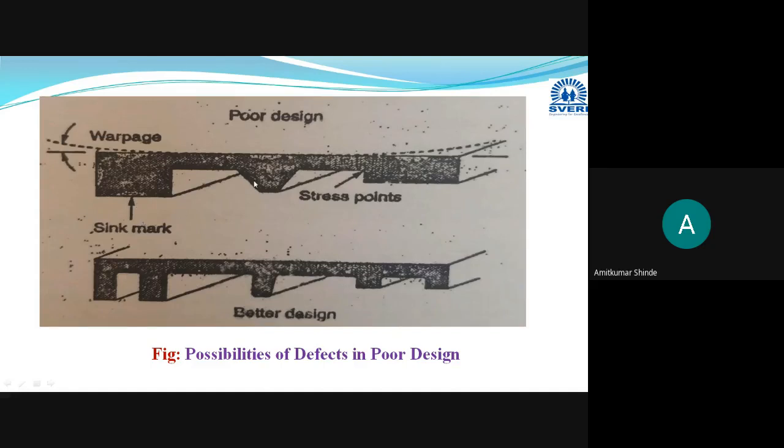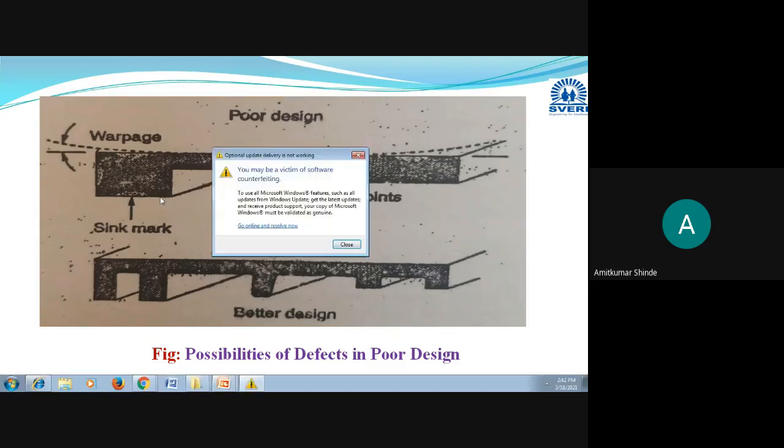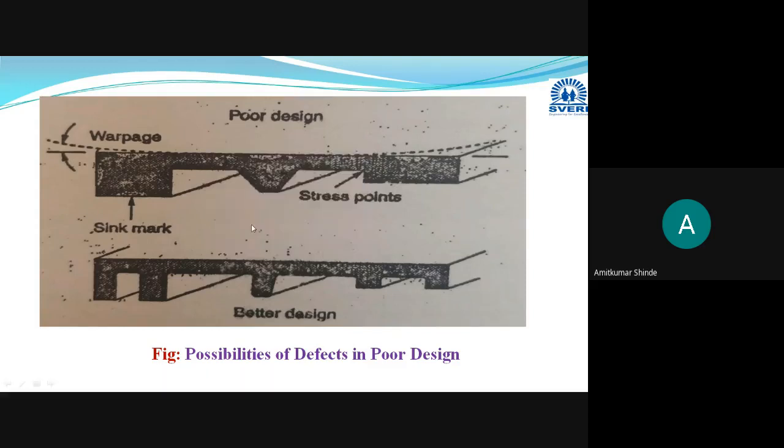Okay, here you can see that uniformity is not here. In this slide, on this top diagram, this is the section, and you can say that wall thickness is there. Here minimum wall thickness is there, and at some portion maximum wall thickness is there.